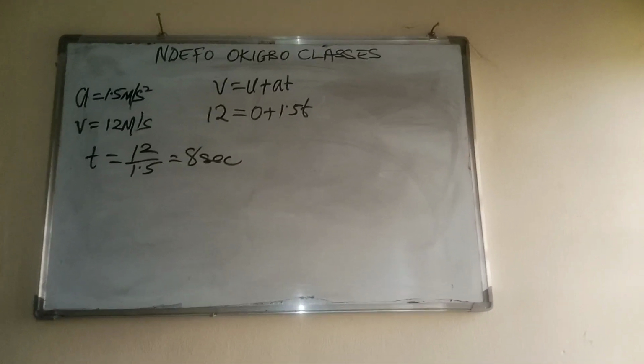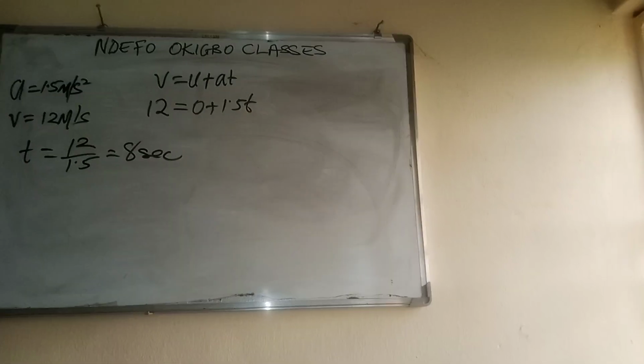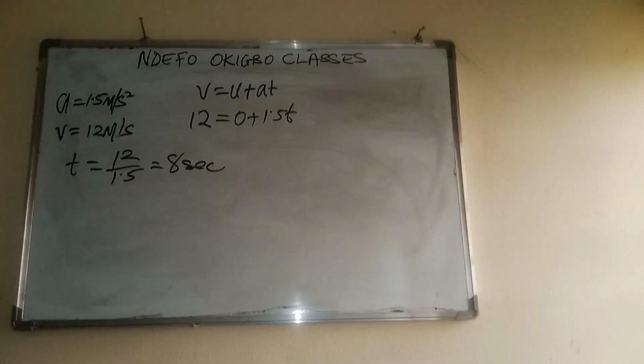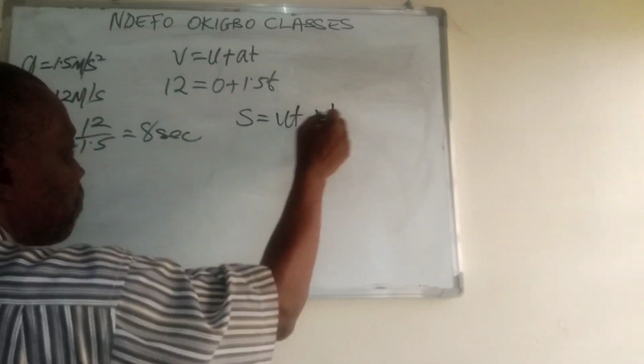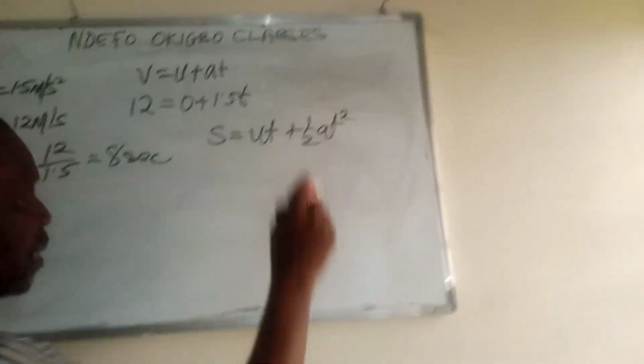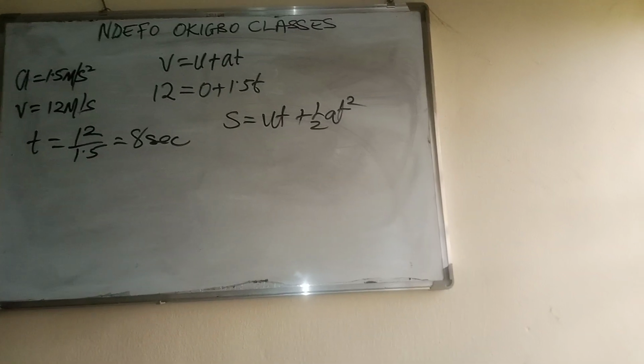Then the distance the wood will go within this time. I can use the second equation, which is S equals UT plus half AT squared. So everything is there. He said, what is the distance? That is distance S.